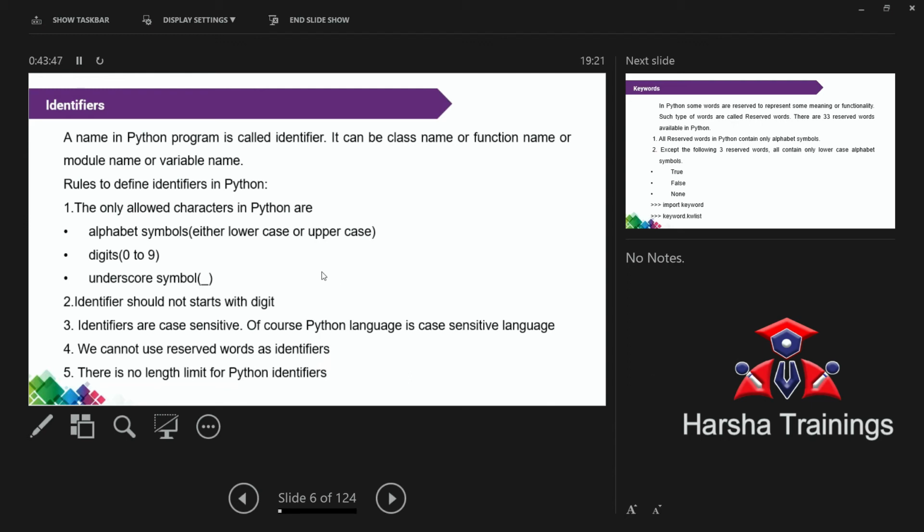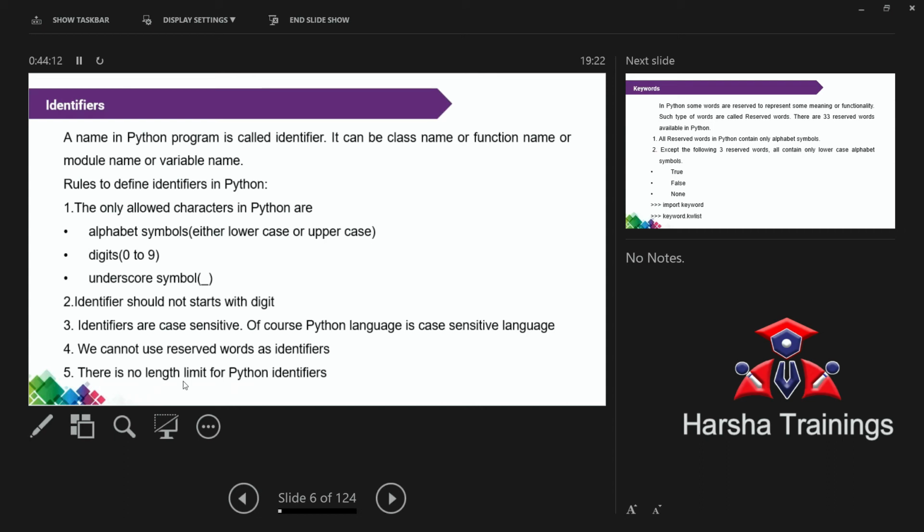See this one. Here the point is, understand the point clearly. We cannot use reserved words as identifiers in the sense it is not possible to use reserved words as variables, function names, module names, class names, whatever it is. Identifier in the sense each and everything comes under identifier.